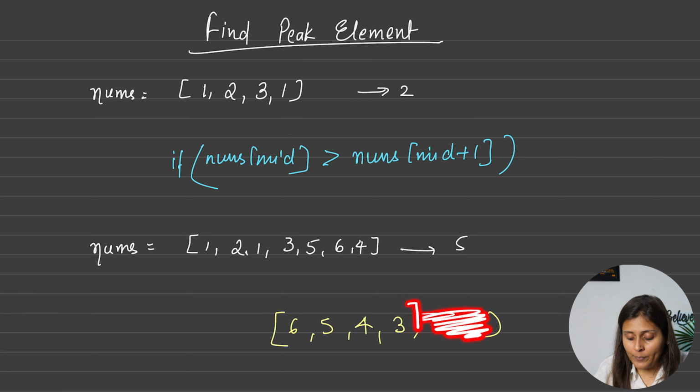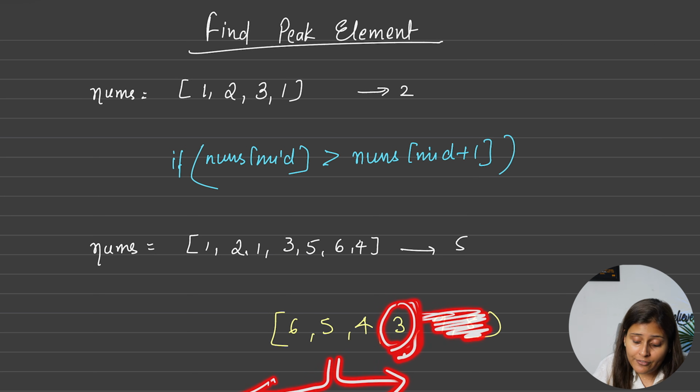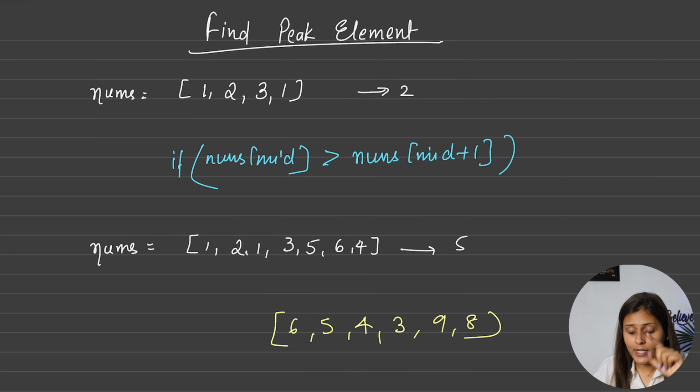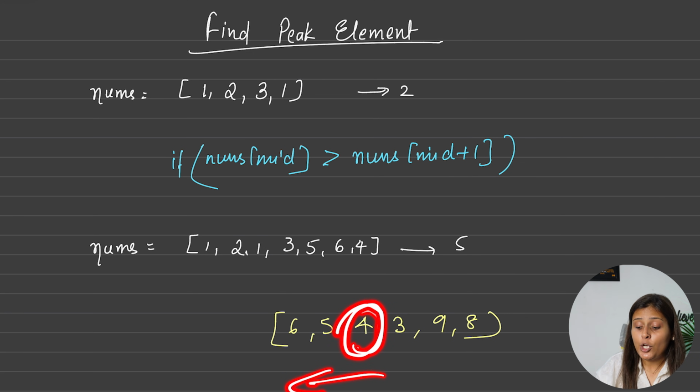So if you stop in this case, suppose you stop here, correct. So in this case 3 cannot be the peak element, correct. So if you move towards the right, you will not find any peak element, correct. So I am saying you have to move towards the left, because on the left side there is a peak element. But the only difference is that if you want to check towards the left side now, you have to check that the array of mid element should be greater than its right element.